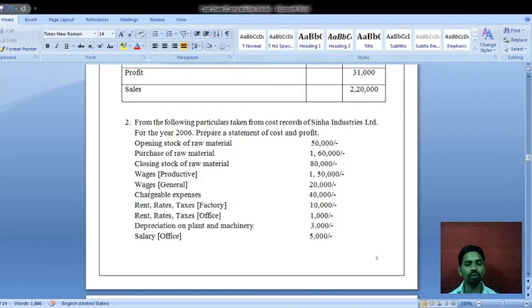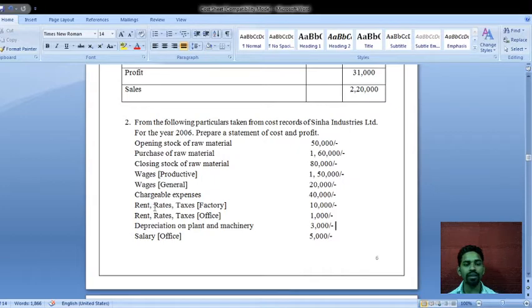Next, wages in bracket general, rupees 20,000. This is used for the administrative department, so this wages we have to take under the administrative overheads, rupees 20,000. Next, chargeable expenses amount is rupees 40,000, and this chargeable expenses we have to take under the direct expenses.